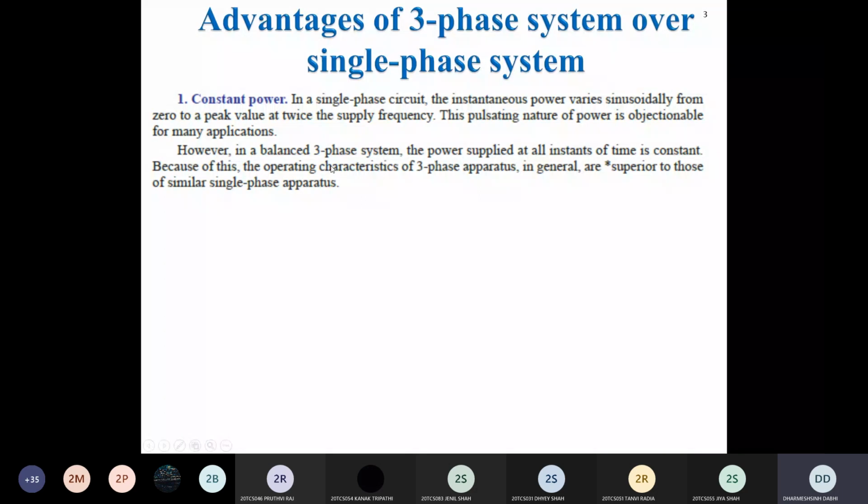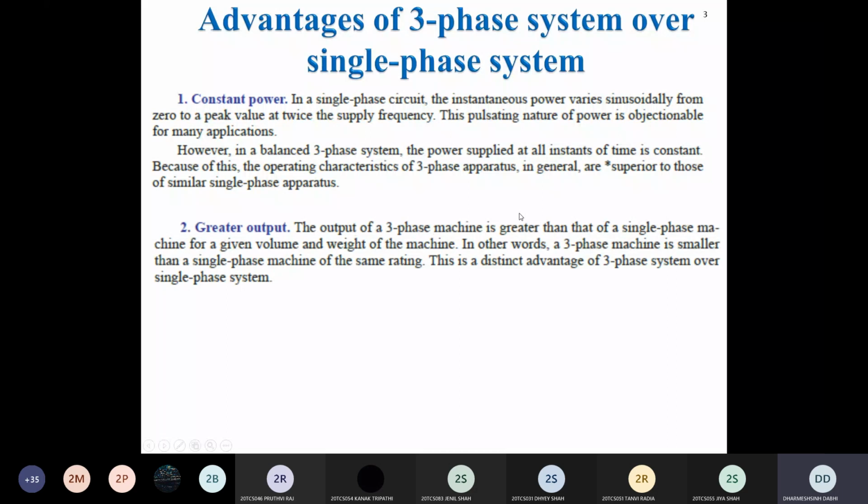In the balanced three-phase system, the power supplied remains constant at all instants of time. Because of this, the operating characteristic of three-phase apparatus, meaning three-phase load, is superior to that of single-phase apparatus. So this is the advantage of three-phase power compared to single-phase power.